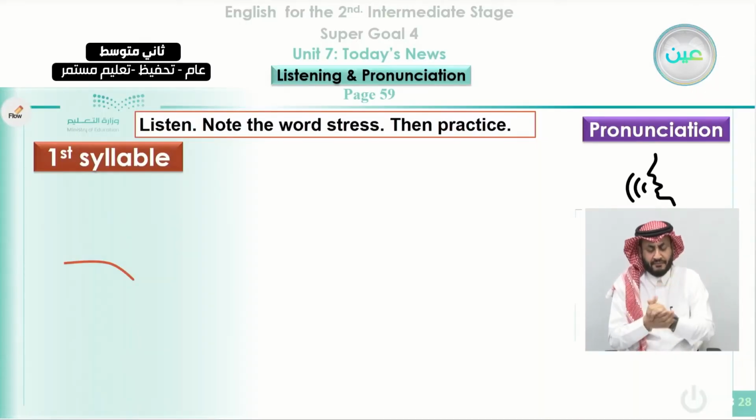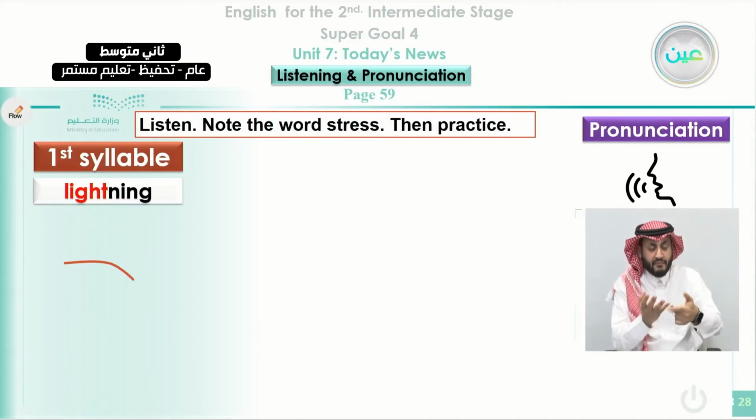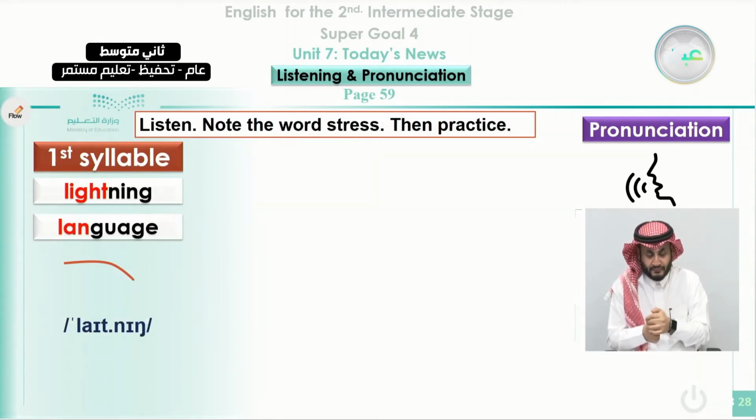Like here, the word lighting, we can make the stress on the first syllable, so we can say lighting, lighting. You notice that we make a stress on the first syllable. Another word is language. You can see the syllable written in red font is indicating the syllable that is stressed more than the other syllable. So we can say language, language. Here we stress the first syllable.